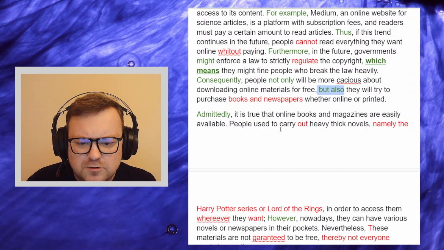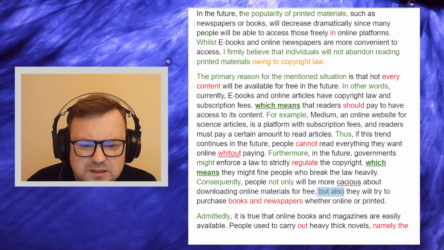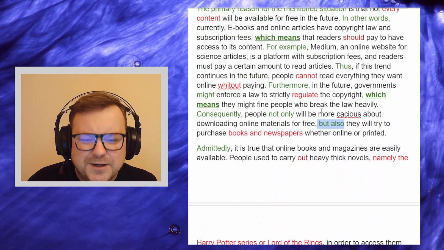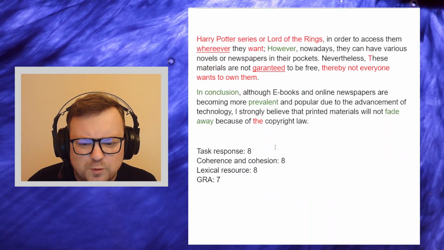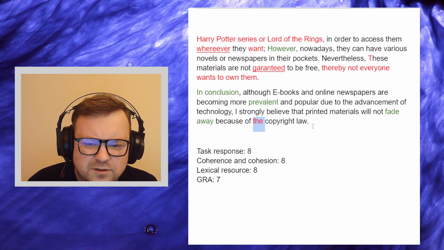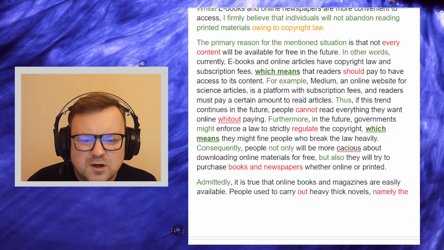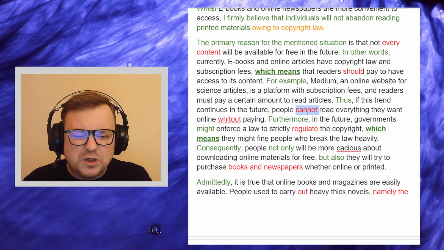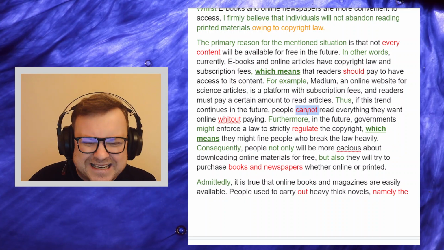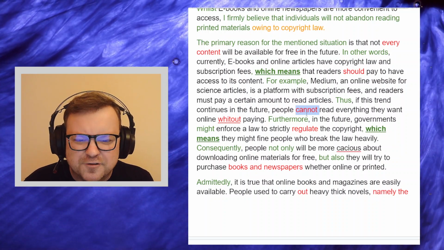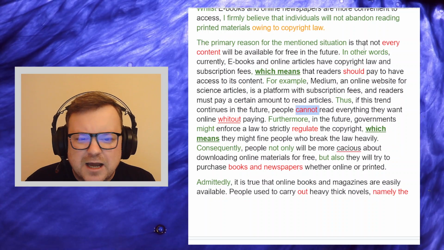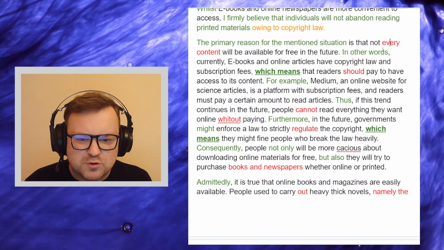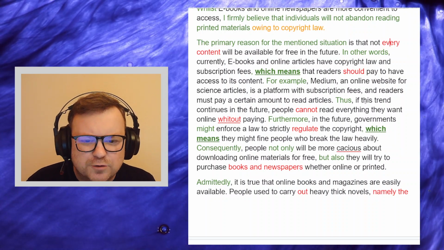Okay, just looking for a bit more variety. Just want to see how much variety there is. I mean, I think there's enough for a 7. Grammatical control is good. A couple of small problems with articles, like "the copyright law". Also, the candidate used "cannot", and I just prefer "will not be able to" because we're making predictions about the future. This "cannot" feels a little bit present-y. "Every content" instead of "all content", because "every" should be used with a countable noun. So that's a small grammatical slip.